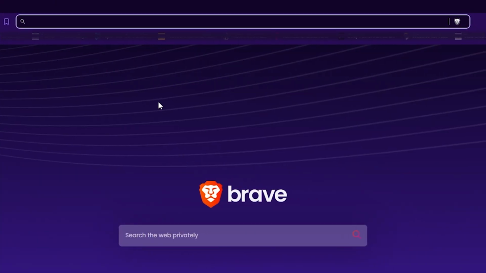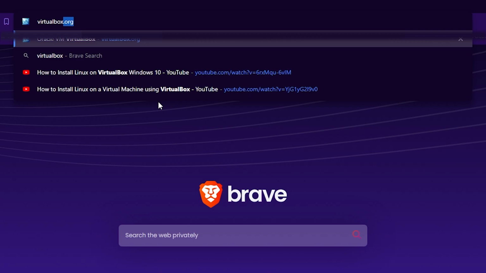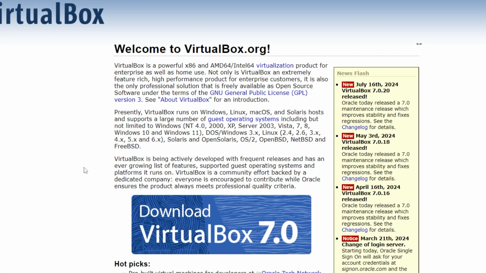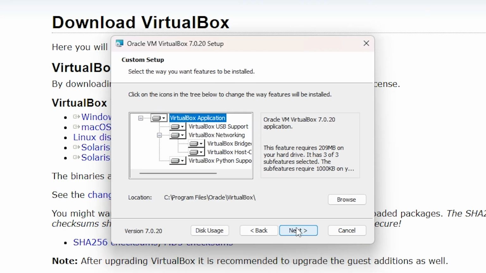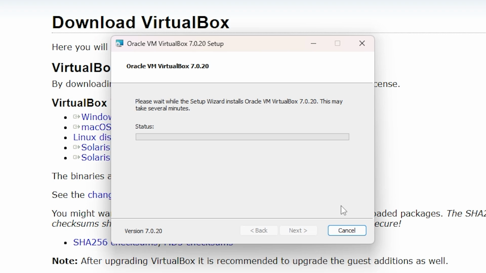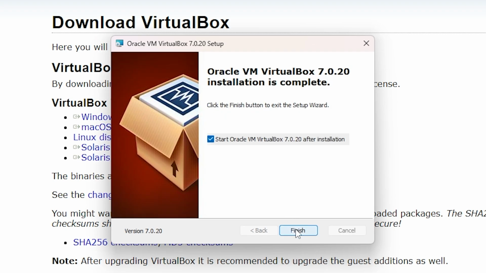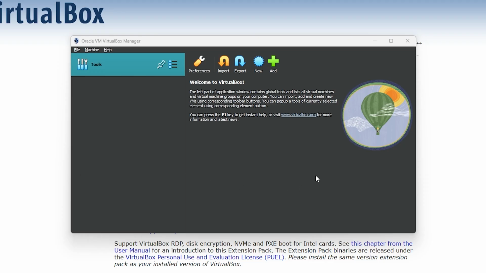First, I gotta download VirtualBox because I'd be crazy to download Linux on my main computer. Platform packages. What does this mean? Oh, okay. Windows host. All right, so let's set up this VirtualBox. Install. Okay, now we just wait for this to install. All right, so this is the VirtualBox.